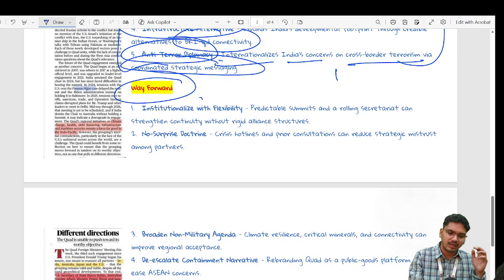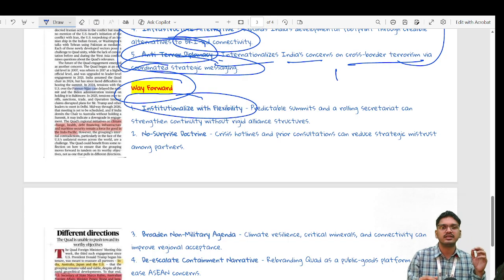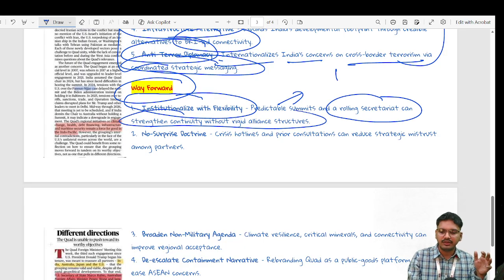So there should be institutionalization in place of rigidity, with flexibility, where the summit can be predictable and a rolling secretariat can strengthen the continuity without a rigid alliance structure.